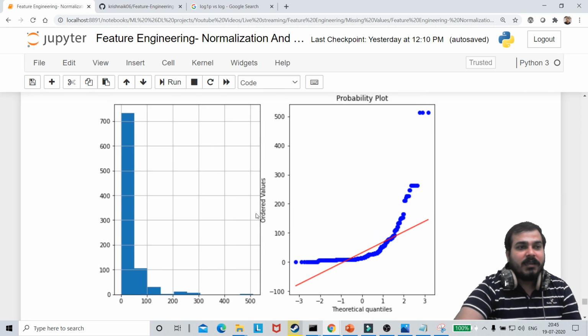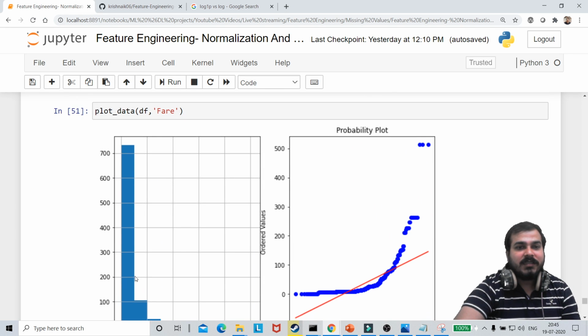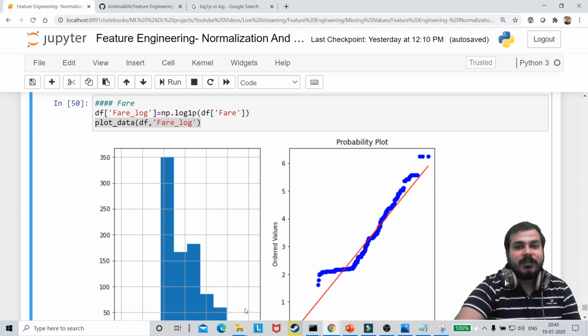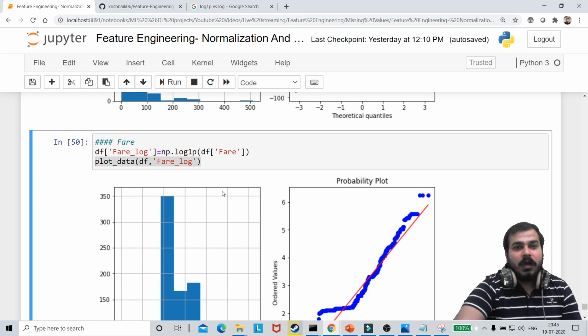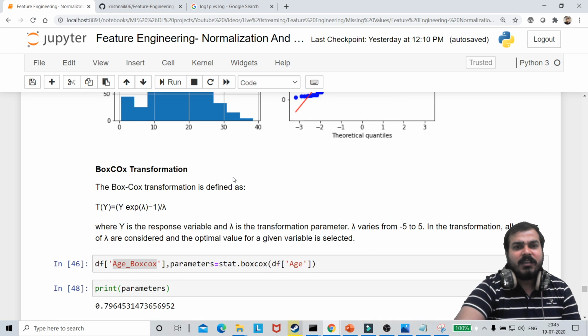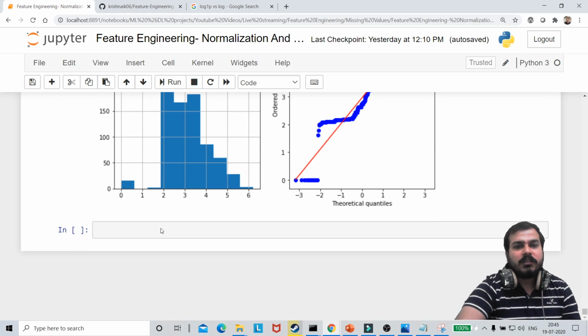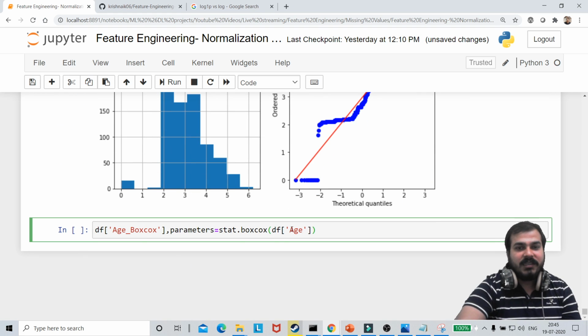Now, one important thing with respect to this, guys, over here you can see that this is right skewed. When I applied logarithmic transformation, it is falling into the same line in the QQ plot. So basically, you can solve this particular problem with respect to this. Let me try some other transformation like Box-Cox. I really want to see how Box-Cox will perform with respect to fare because it is right skewed.